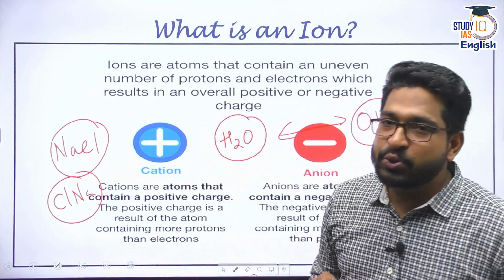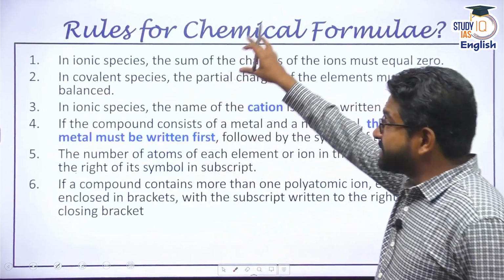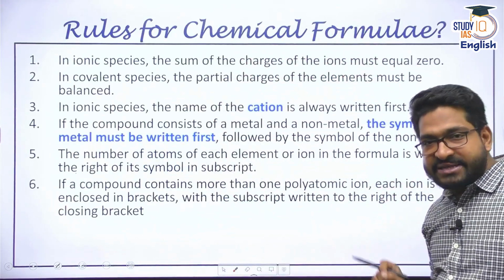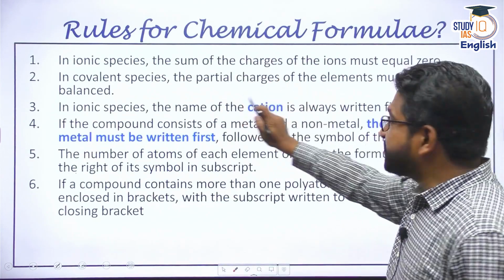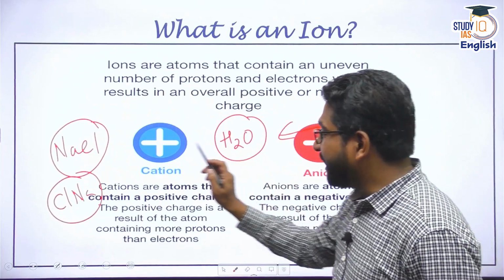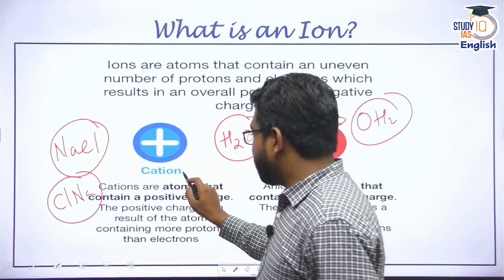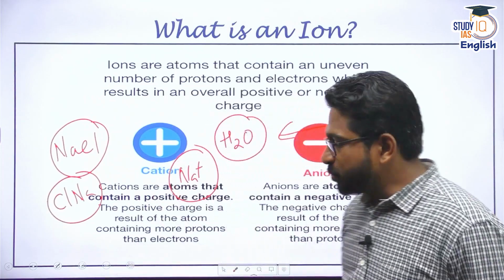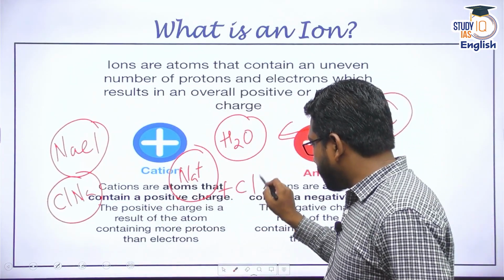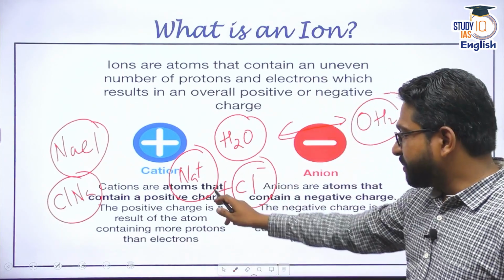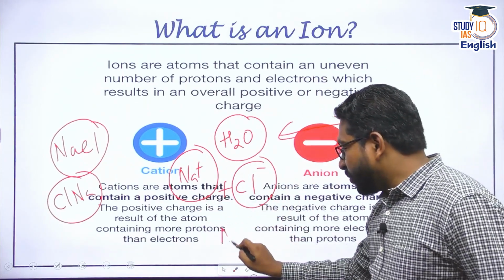Because according to IUPAC and other chemistry organizations, they have created some rules of chemical formulae. Whenever there is an ionic species, the sum of charges of the ions must be equal to 0. Now you can see here, when I write NaCl, Na+ is a cation, Na+ has a valency of 1. So when Na+ joins Cl-, because chlorine has a negative 1 valency, they are going to balance each other.